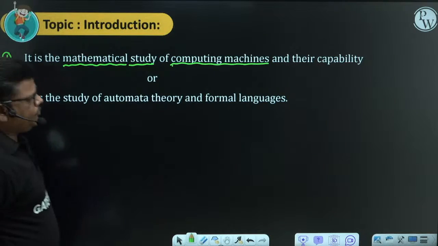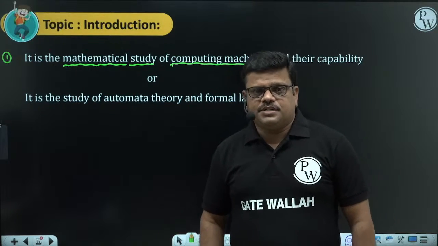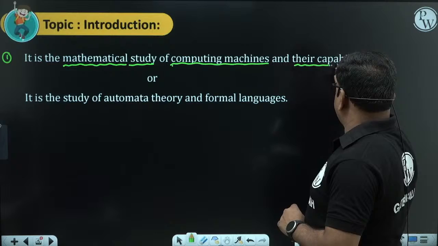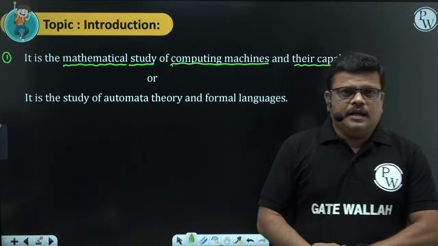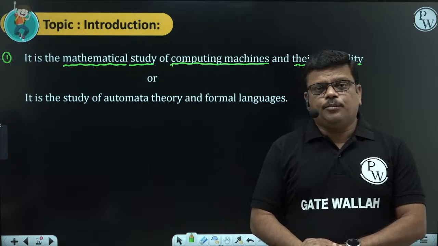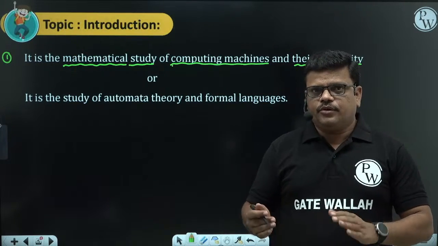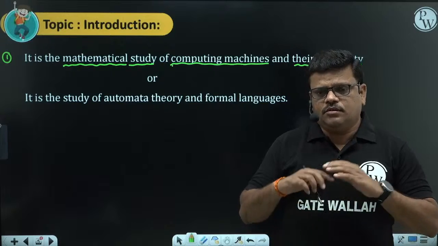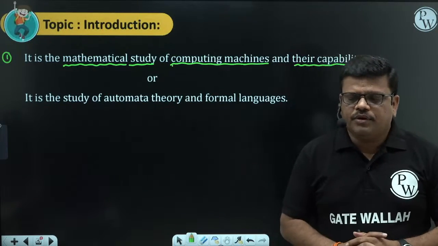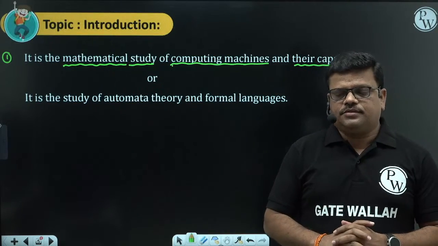The meaning of theory of computation is nothing but the mathematical study of computing machines and their capabilities. Computing machine capability we are also going to study here. That means what computers can do and what computers cannot do, all these things we are going to discuss here. So this is the overview of this subject, and how it is useful for our branch of computers.